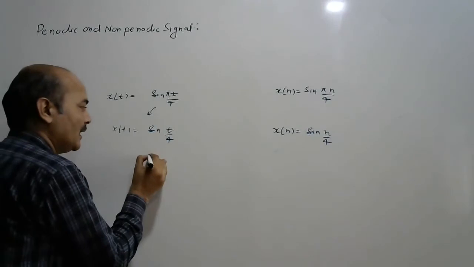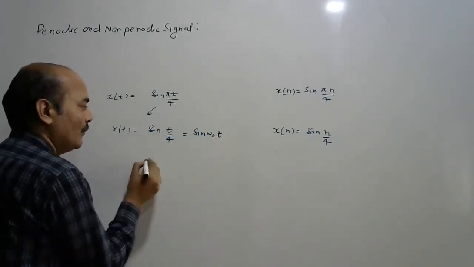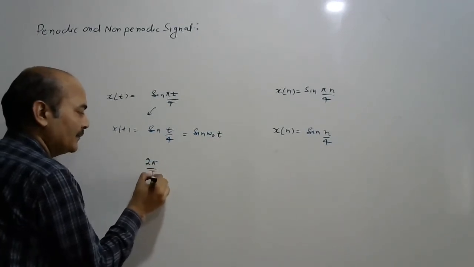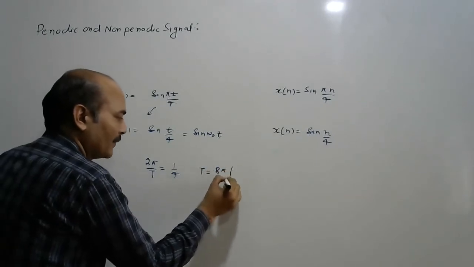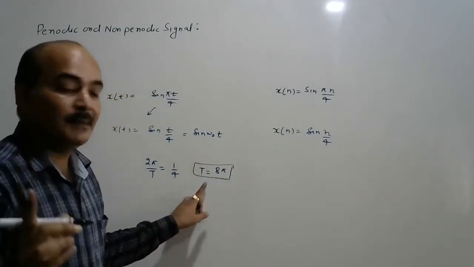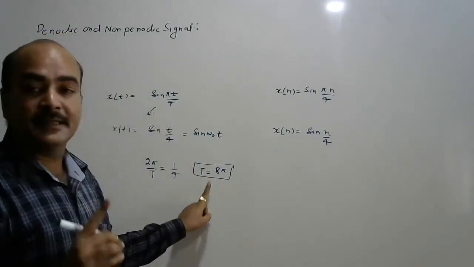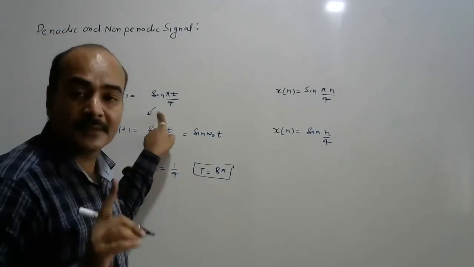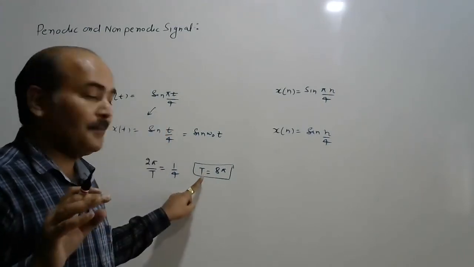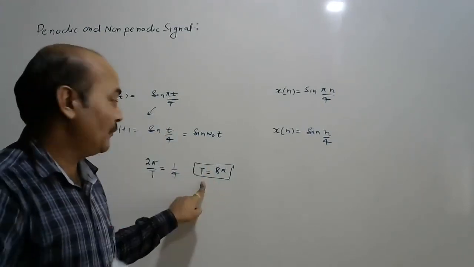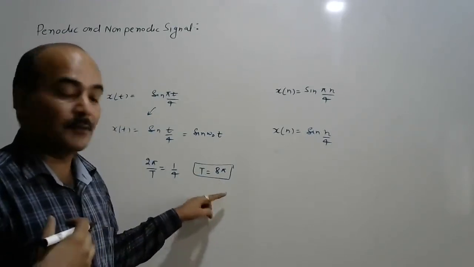Okay. So here again we compare this signal with sin(omega naught t). Omega naught is 2 pi by T, equal to 1 by 4. Now T equals 8 pi. Simply, pi we will treat as not a rational number. So the time period of this signal is 8 pi. So in case of a sine signal, the time period may be an integer value 1, 2, 3, 4, 5, or maybe in the form of pi, 2 pi, 3 pi, pi by 2.